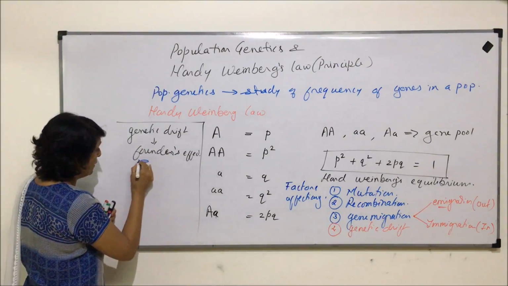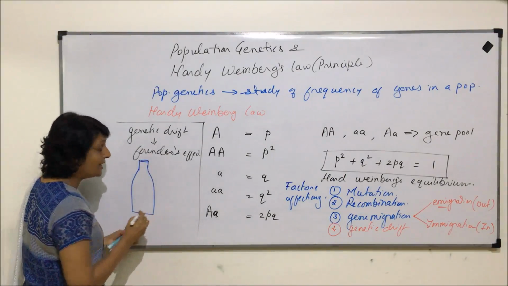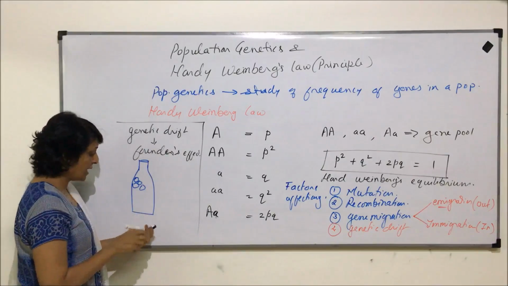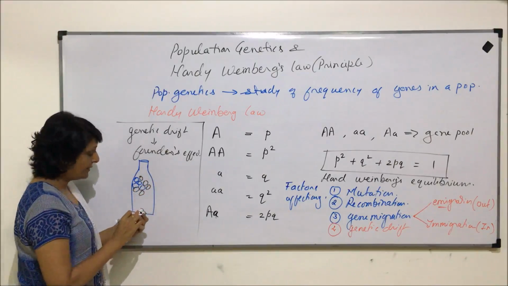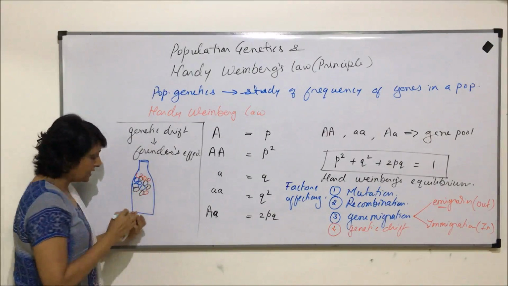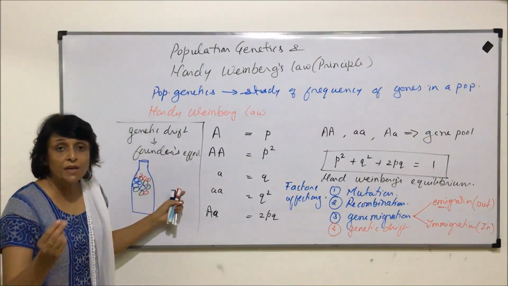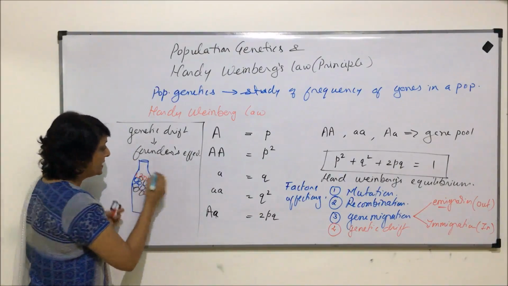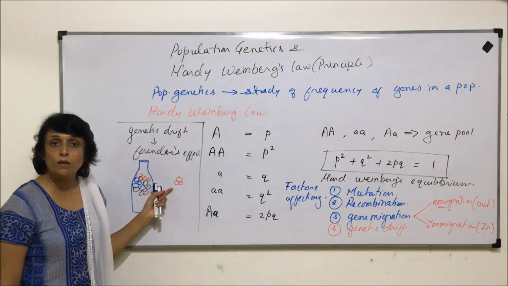Suppose we talk of a bottle filled with colored pebbles. Say there are various kinds of pebbles in this bottle, and we know that the neck of this bottle is narrower, and suppose we put this bottle upside down. Some pebbles or some beads are going to come out, and it is all by chance. Say only these beads come out when you invert this bottle.